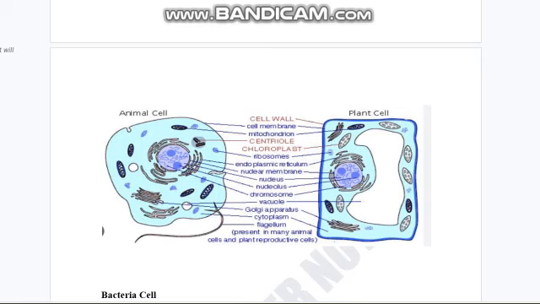So it's going to be easier for you to absorb that idea. Let's jump into the video. The outer boundary of a cell is called the cell membrane. The other name of the cell membrane is the plasma membrane. Yes, you heard me right. Plasma membrane, also called the selectively permeable membrane.